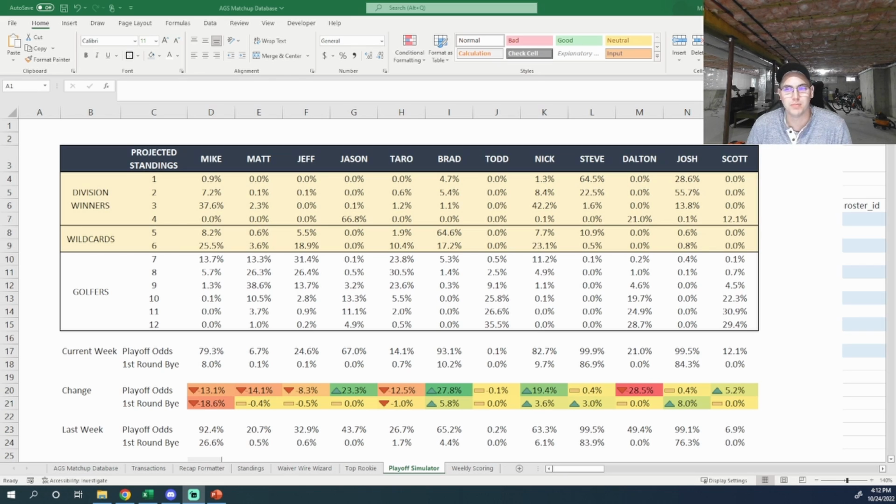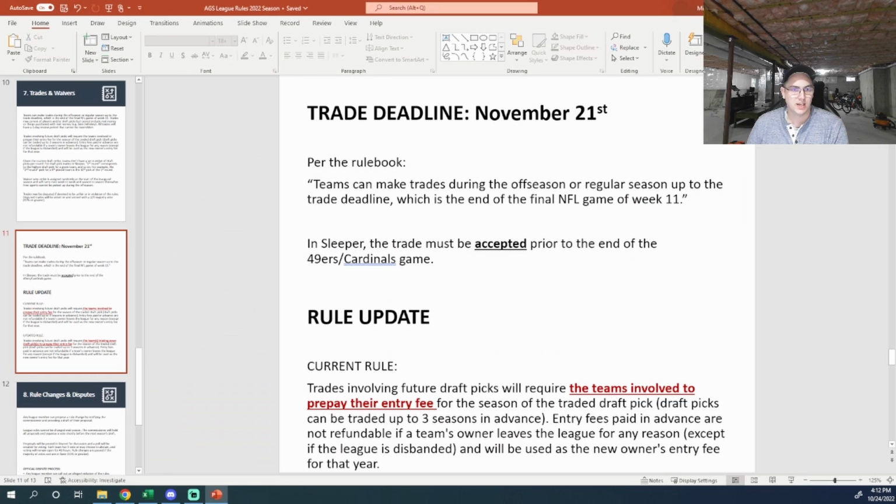This one's going to be mostly for the nerds in the group who want to see how the playoff projections work. I'll walk you through that spreadsheet. But first, I wanted to start off with a couple of announcements.